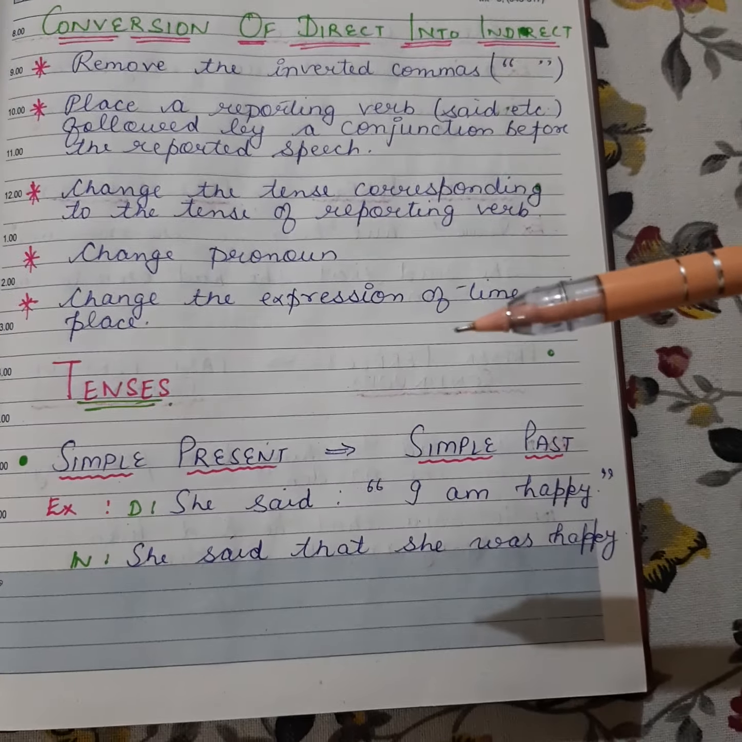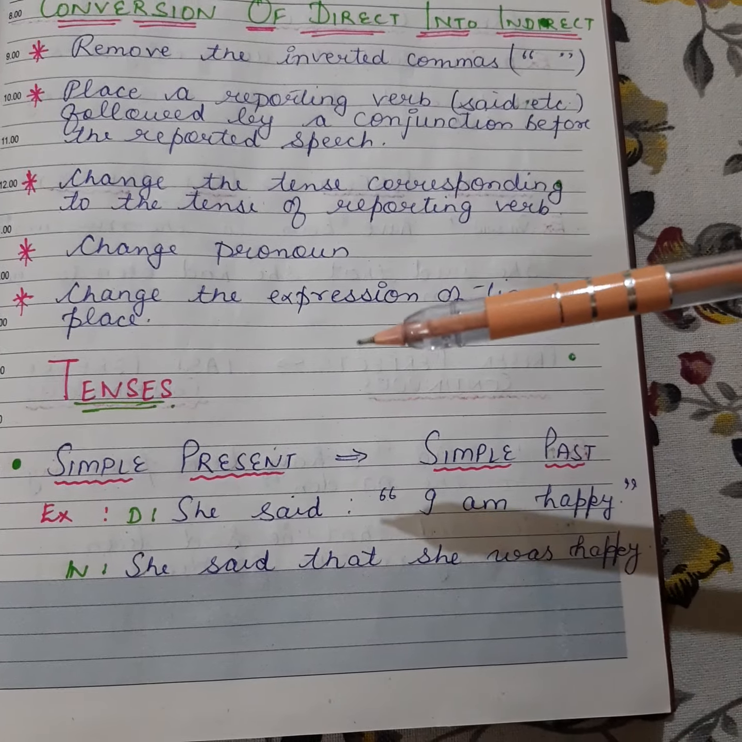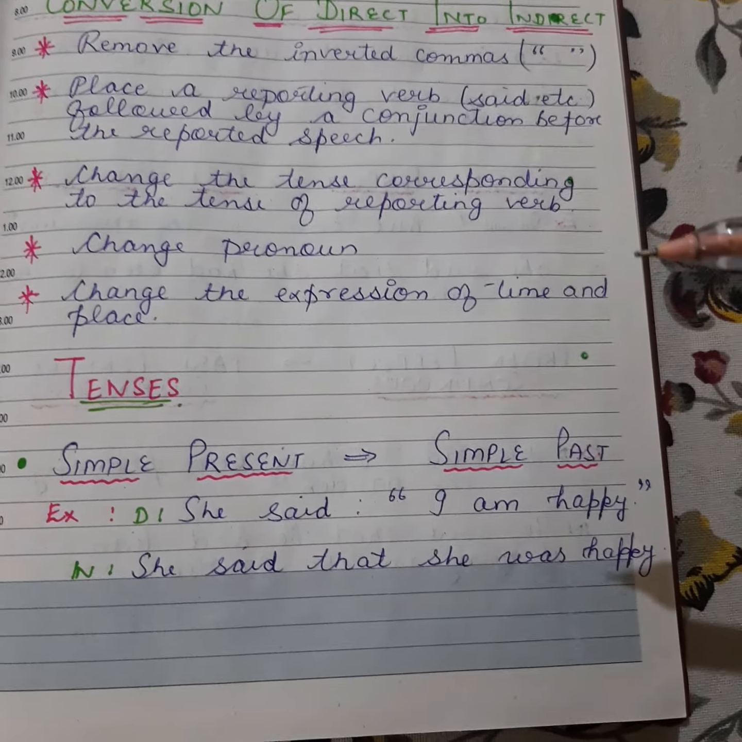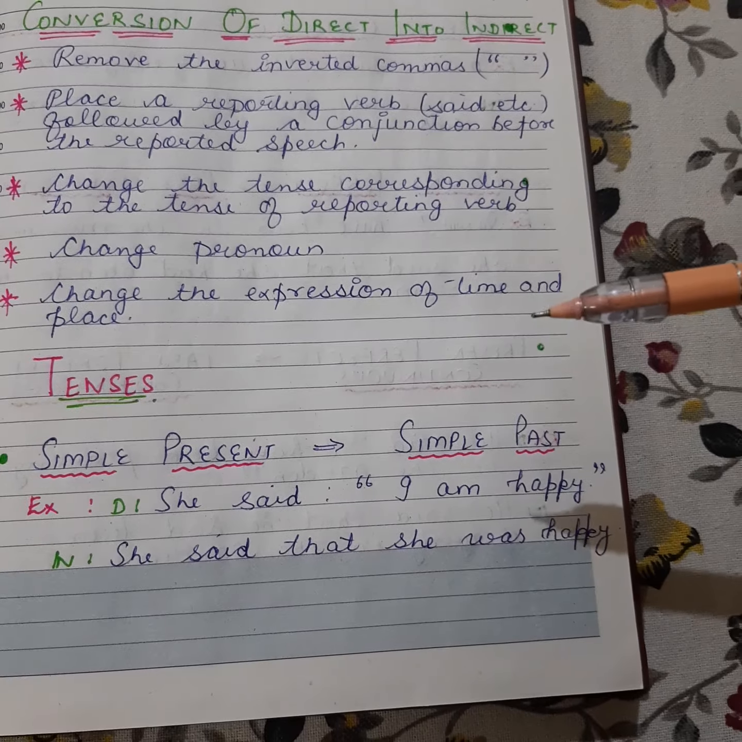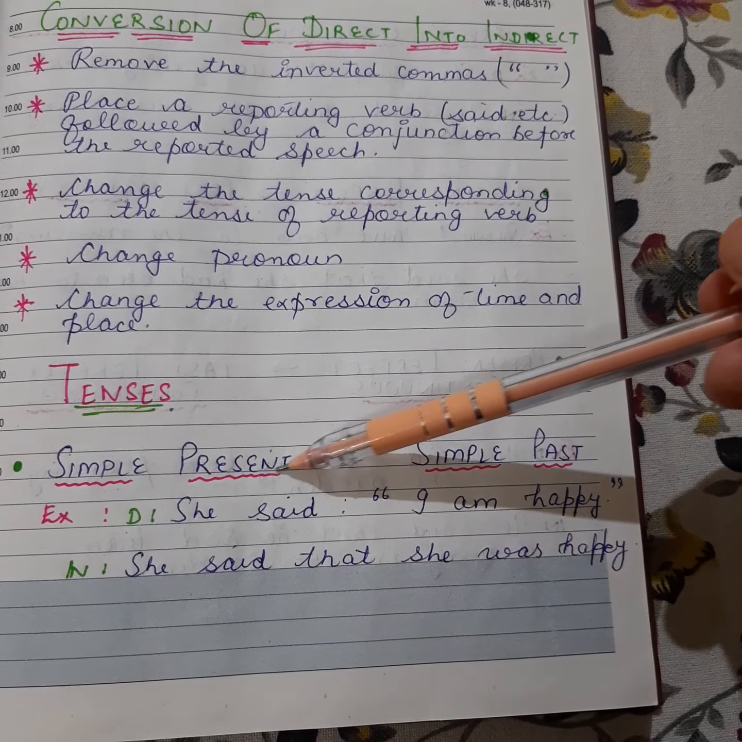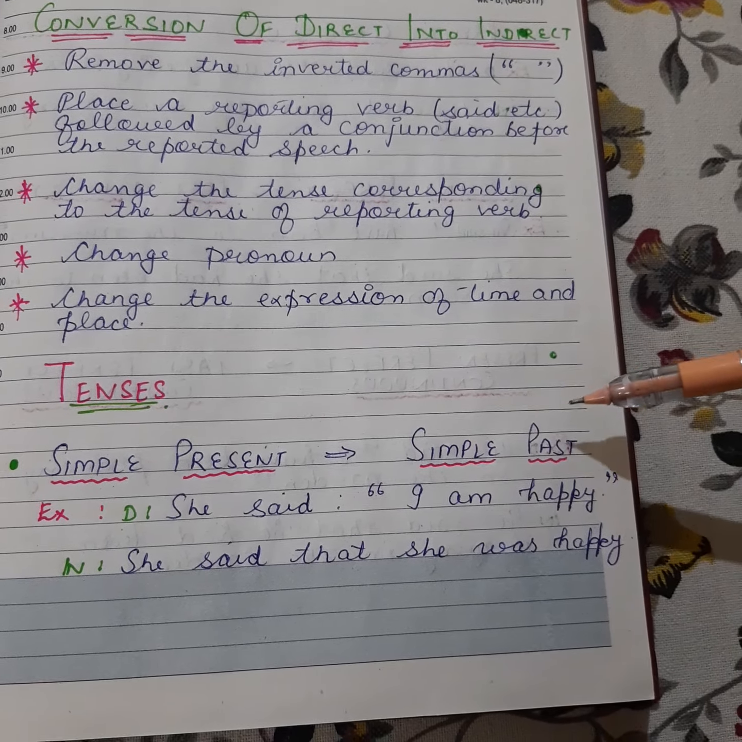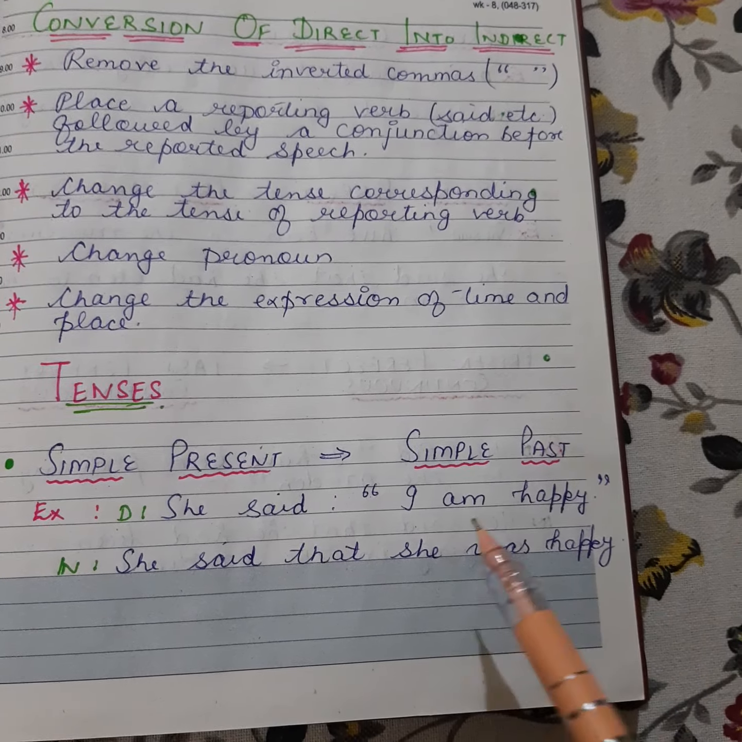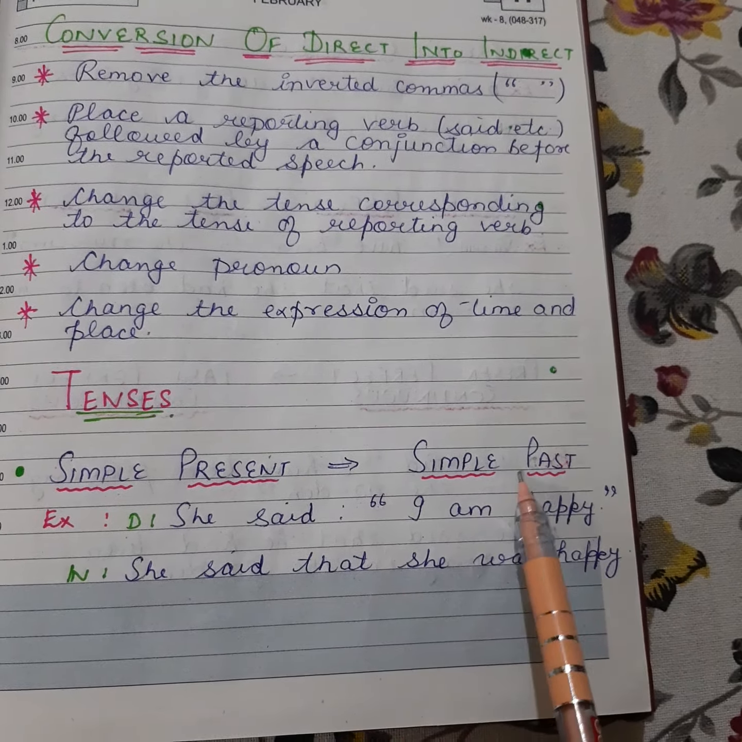How to change tenses. When we have simple present tense in direct speech, it will change into simple past tense in indirect speech. For example, she said, "I am happy." This is direct speech and it is in simple present. So it will change into simple past and it will become, she said that she was happy.